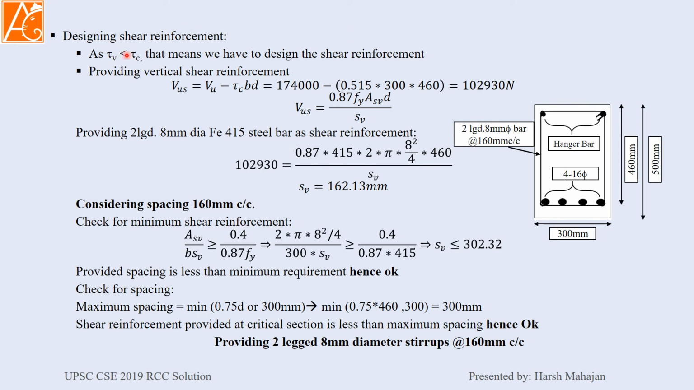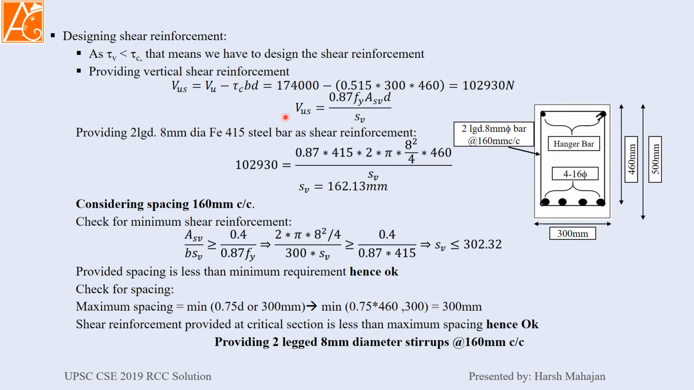Now designing the shear reinforcement. As we can see that our tau V is less than tau C, that means we have to design shear reinforcement. So for what amount of force we are going to design the vertical shear reinforcement? For the remaining amount which is not going to be carried by the concrete, we are going to design it. So 174,000, which is our shear force, minus that taken by concrete, which is tau c into b into d, 102930 Newton will be the remaining shear force that you have to take care of.